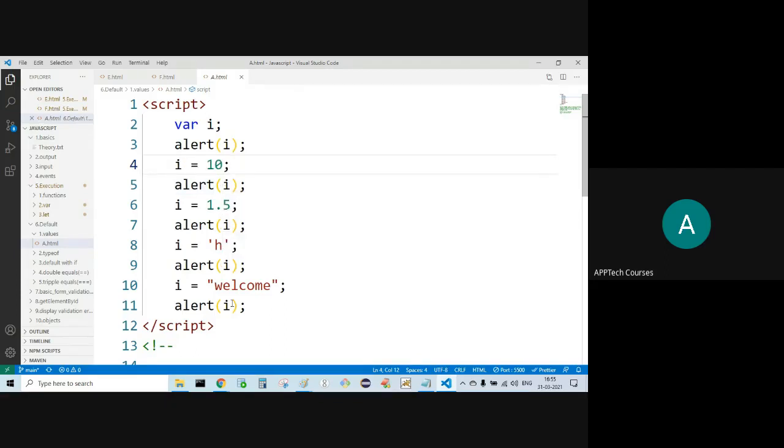H. Welcome. The default value for I in case of var is undefined. Undefined, 10, 1.5, H.